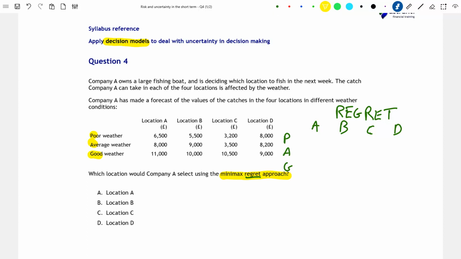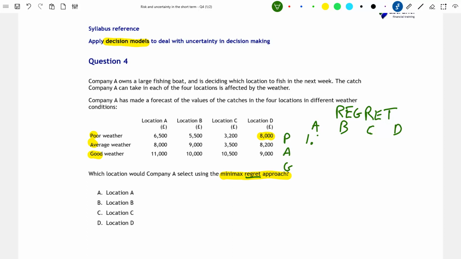So let's assume that we've gone out on our boat and the weather is poor. Well, the best location in this instance is location D. Our catch would be worth £8,000. This is the highest possible value that we can obtain, assuming that the weather is poor. So assuming that we weren't in location D and the weather was bad, how much regret would we be feeling in locations A, B, and C? Well, in location A, our catch would only be worth £6,500. So 8,000 minus 6,500 is 1,500.